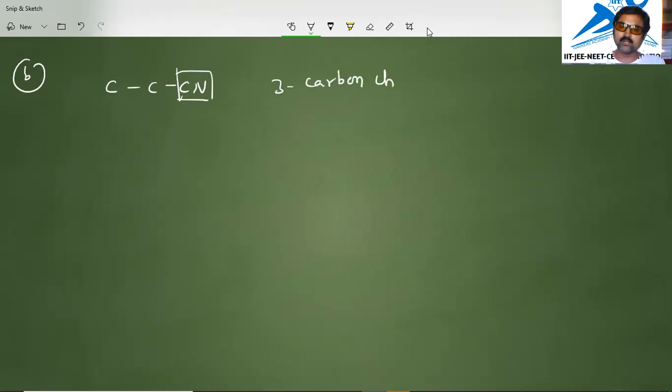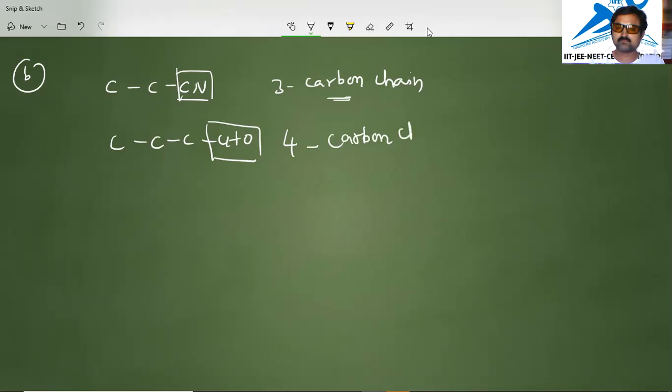We have to include that carbon also. Likewise, we have a functional group with CHO. CHO is a functional group, but it contains carbon, which is the first carbon in the chain. So we have 4 carbon atoms, a 4 carbon chain. This is a 4 carbon chain, and this is a 3 carbon chain.